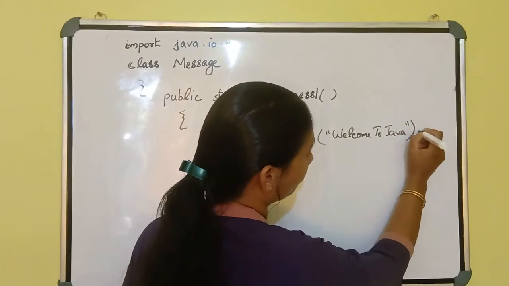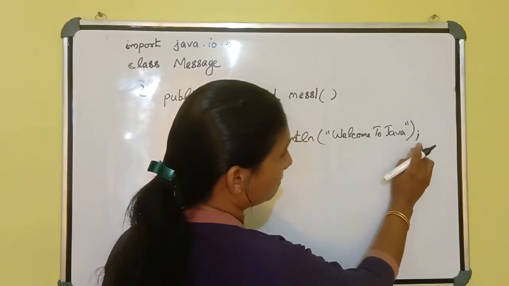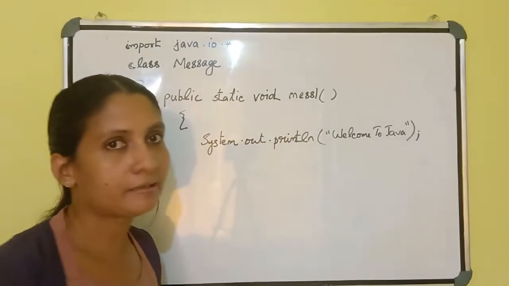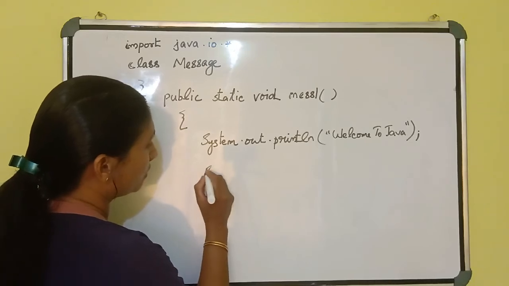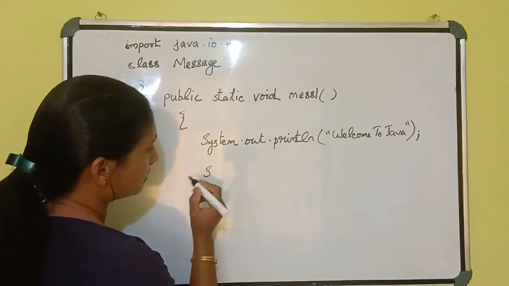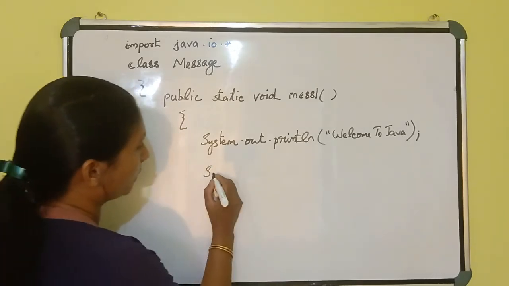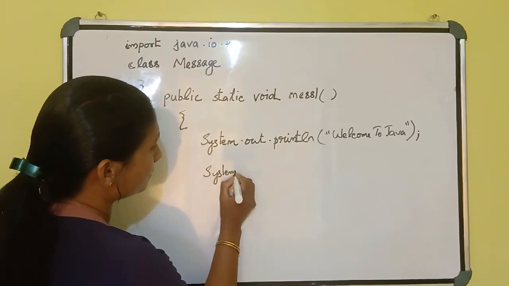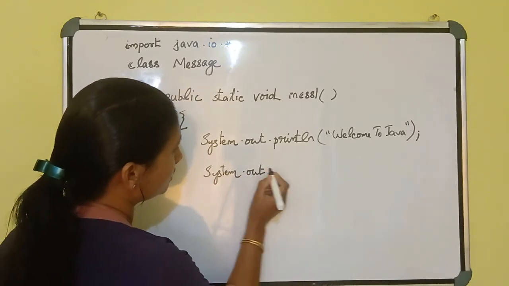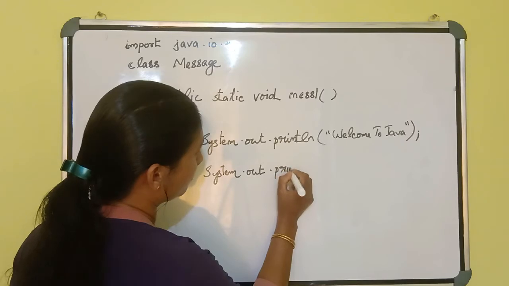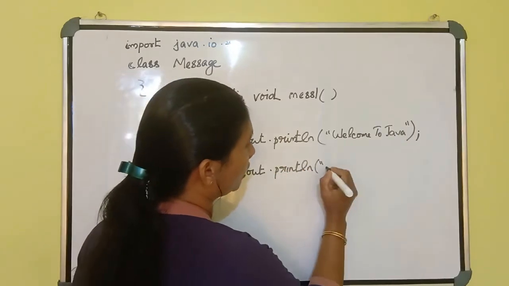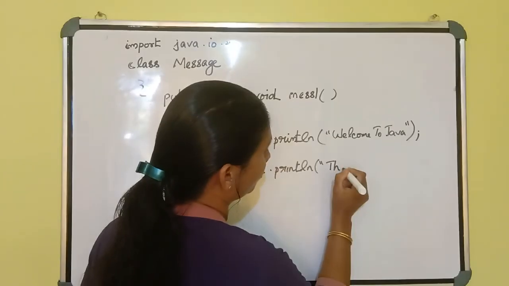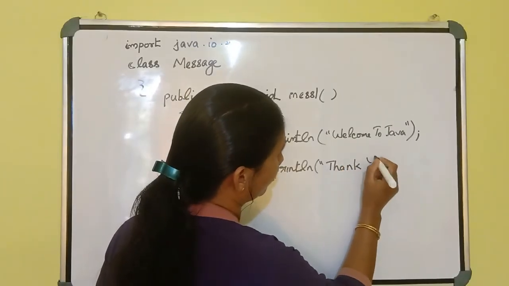Then close the bracket and end the statement with a semicolon. And if you want to print more things, you may write the System.out.println statement once more. Println, then within the inverted commas, you write the statement here.